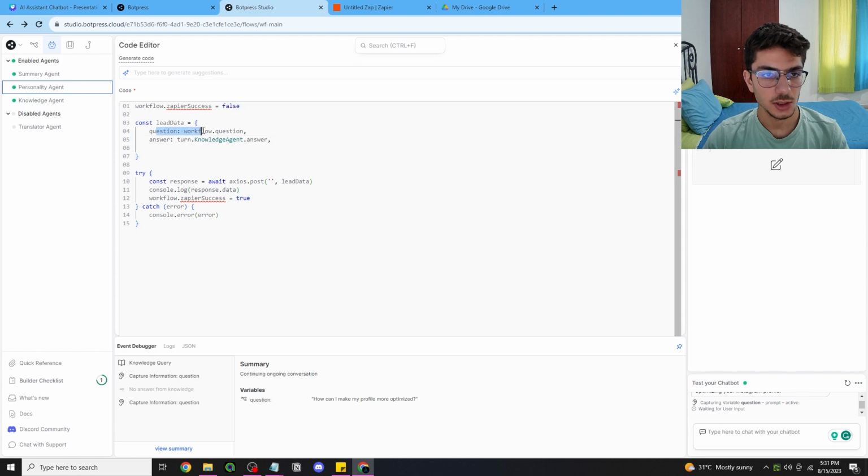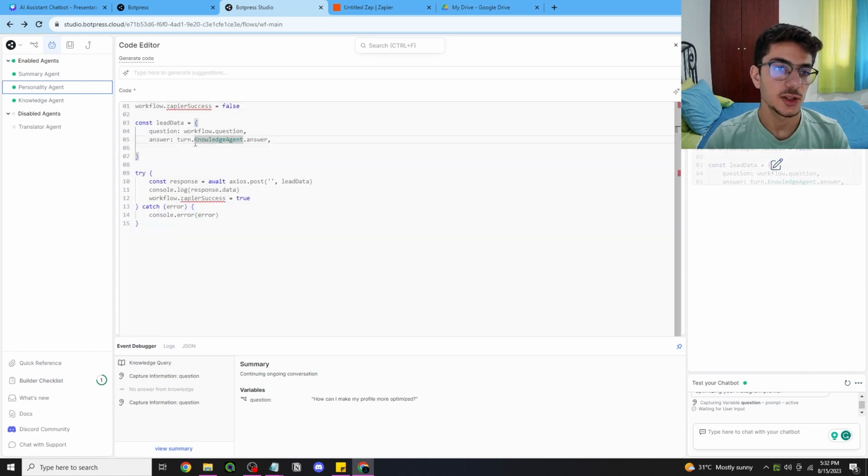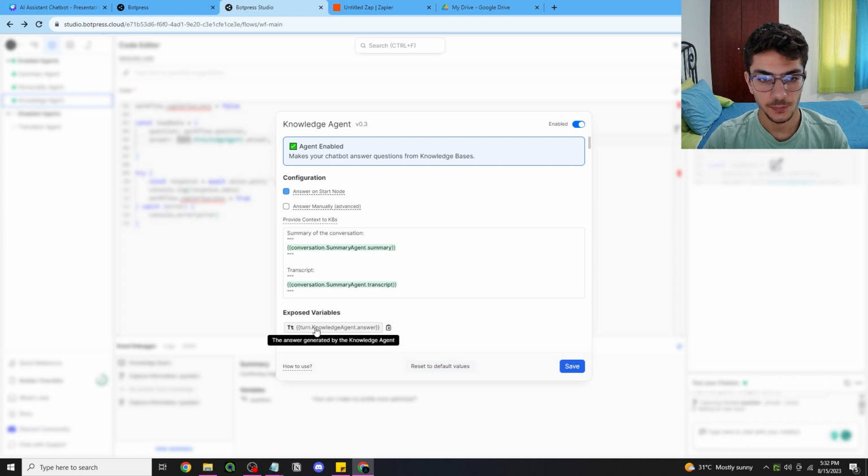What is actually happening is the question that the users ask is stored in the workflow.question that we already assigned right here. So workflow.question is assigned, and the answer that is given back from the knowledge base or the chatbot is stored in this variable. And you can see here, this is the answer generated by the knowledge agent.